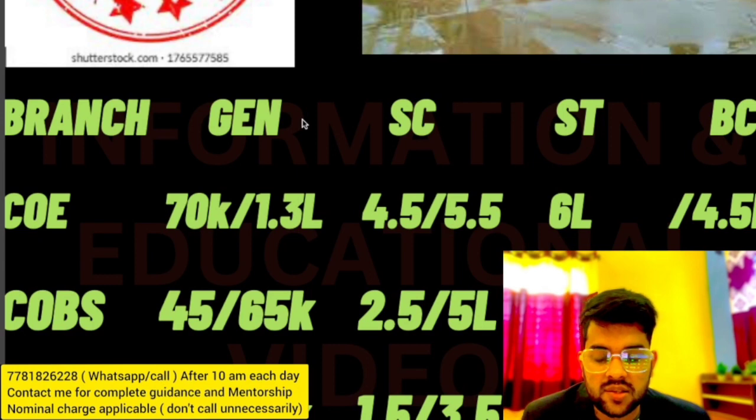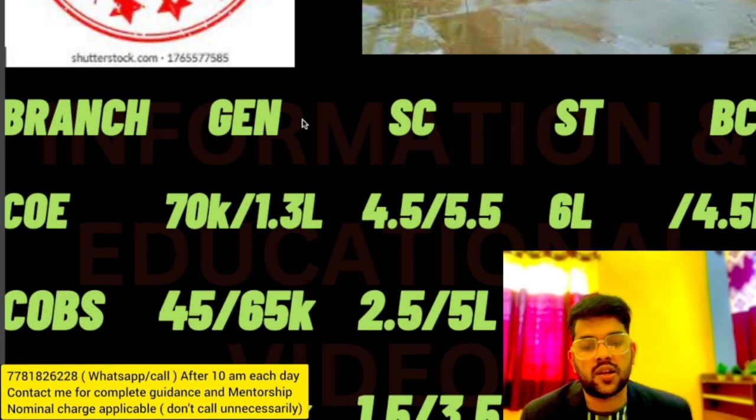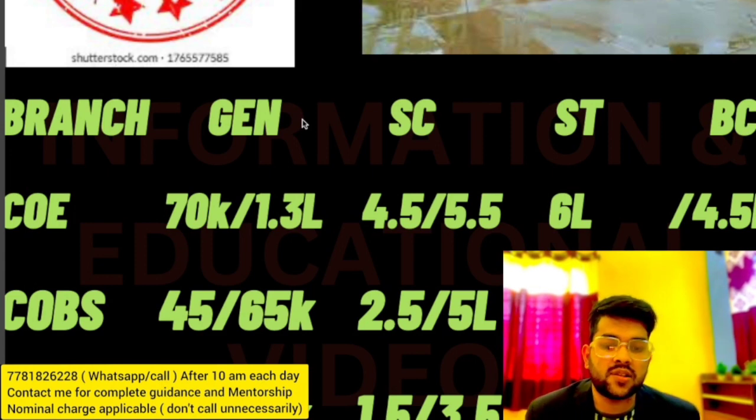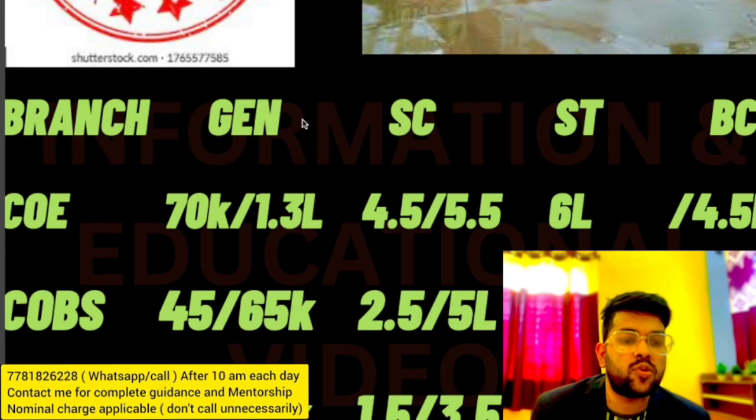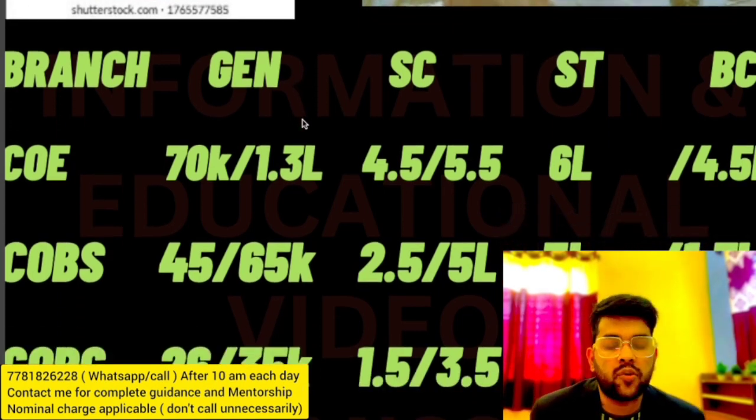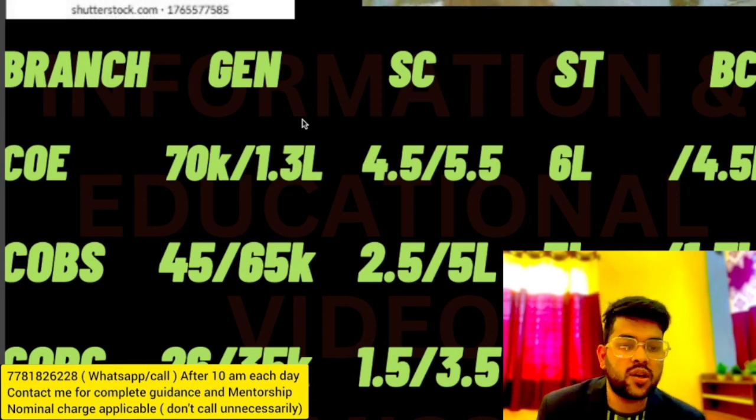For COBS, that is computer science business system, 45 and 65,000 for general, that is home state and other state. It is outside Punjab and Punjab; after the slash, it is for Punjab. Now for SC 2.5 and 5 lakh, ST 5 lakh and BC 1.7 lakh, that is for only Punjab. For ST and SC, there is only one type of cutoff, the same cutoff for Punjab students. For outside Punjab, it is different for SC and ST. That's why I provided you the information here. For ST, if you are from Punjab, you can check the cutoff for COE and COBS as well.